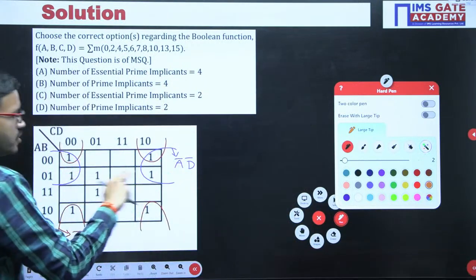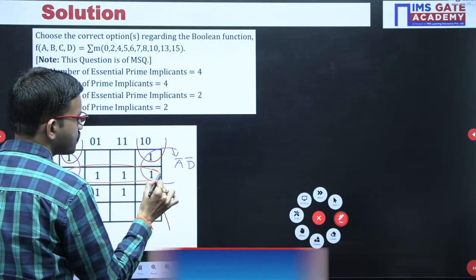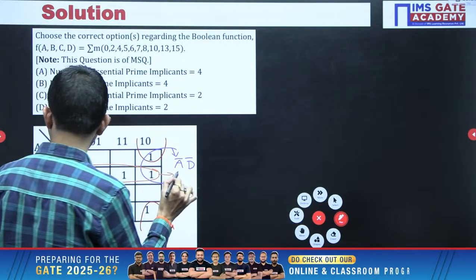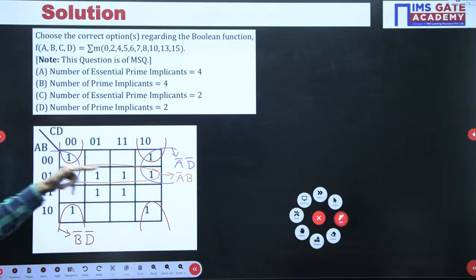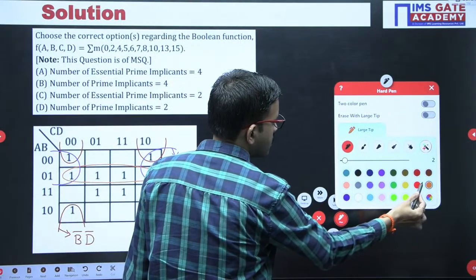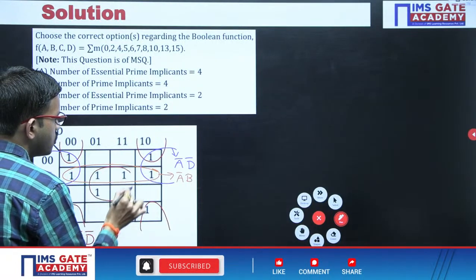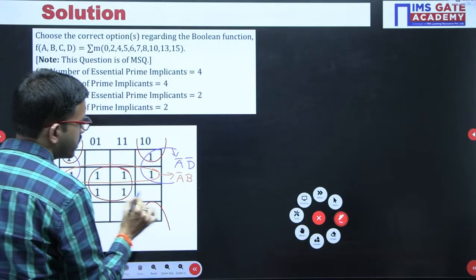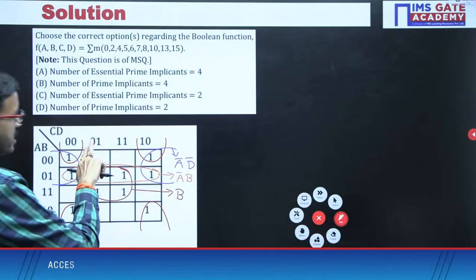Now here you are having 4 ones. We can do grouping of these 4 ones. For this grouping, row wise you are getting A value is 0, that means A bar, B value is 1, B, so A bar, B. Then here you are having 2 more ones. Here we can do a combined grouping of 4 ones, right? From here you are getting row wise B value 1 and column wise D value is 1.